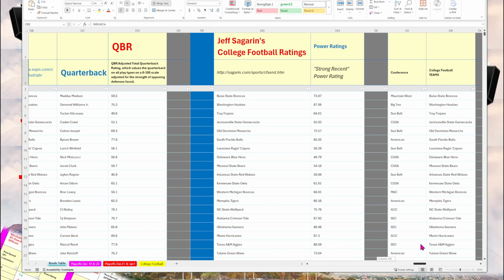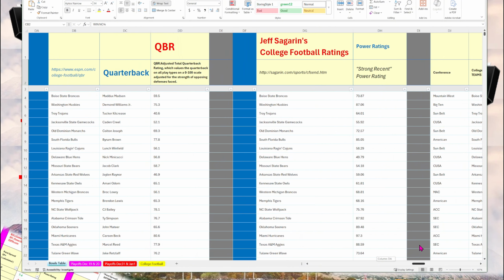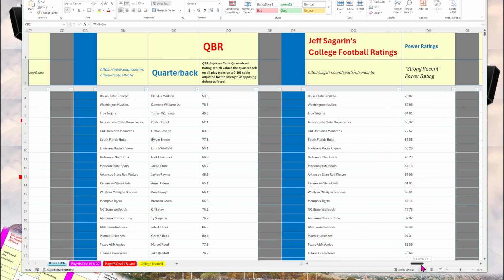All of these key metrics and statistics I explain further in my discussion of the All College Stats spreadsheet.